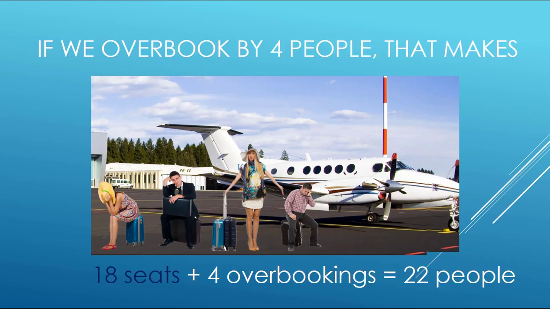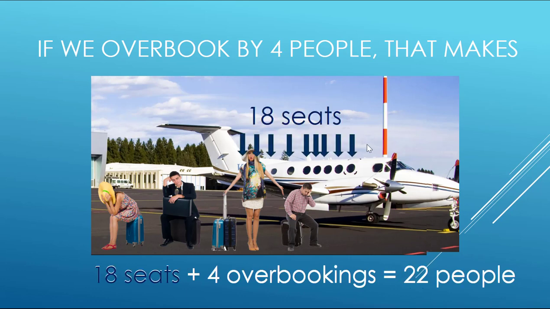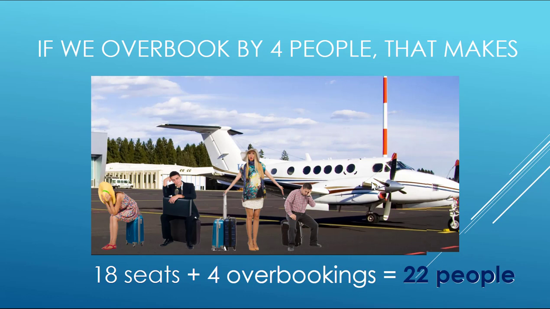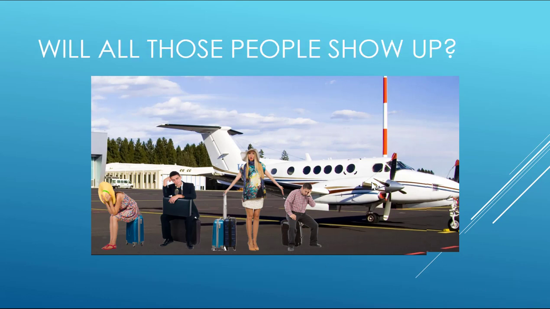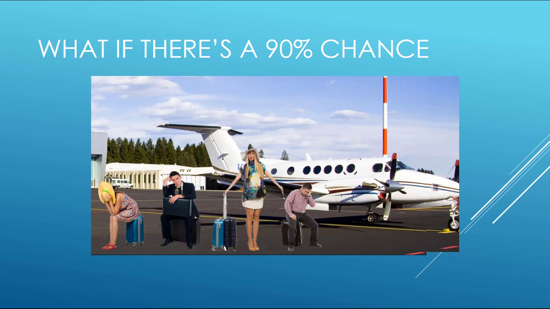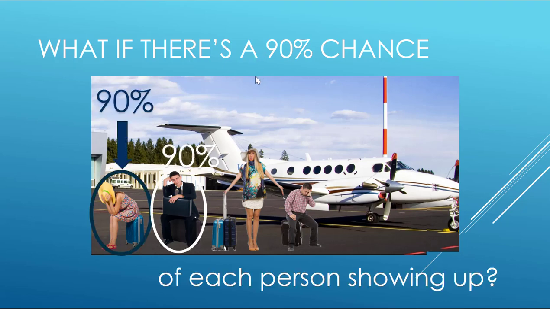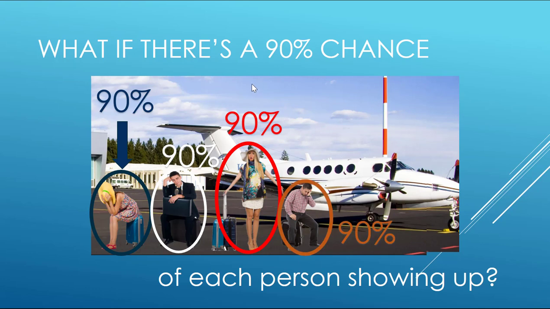So if we overbook by 4 people, that makes 22 people, or 22 reservations that we allow for, because we have the 18 seats inside, plus we allow for 4 overbookings. Again, that makes 22 people. But will all of those people show up? Let's say there's a 90% chance that each of them will show up. So they each have a 90% chance of showing up, including everybody in the plane as well.